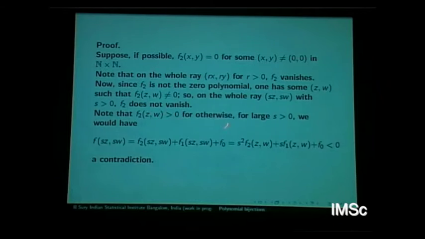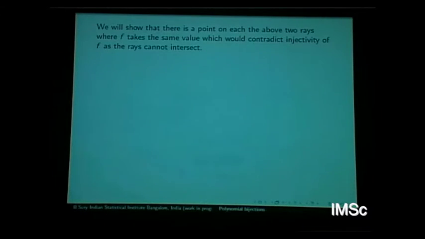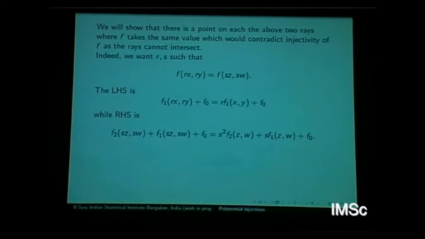Okay, so note that I just mentioned here why this has to be positive. Somewhere it is non-zero, but I said it should be positive, just because you can choose S large enough. So as I said, there are two common points on two rays on which f takes the same value. That's what we would say, provided we assume that f2 is 0 somewhere. So what we want is something of this kind. Remember, xy is the point where it is 0, zw is where it is positive. So we want to solve for this where R and S are both positive.